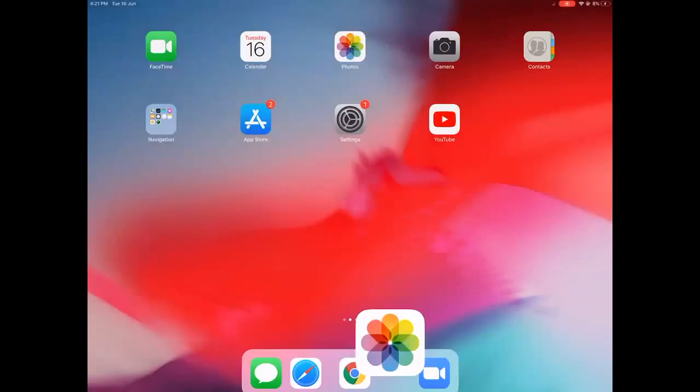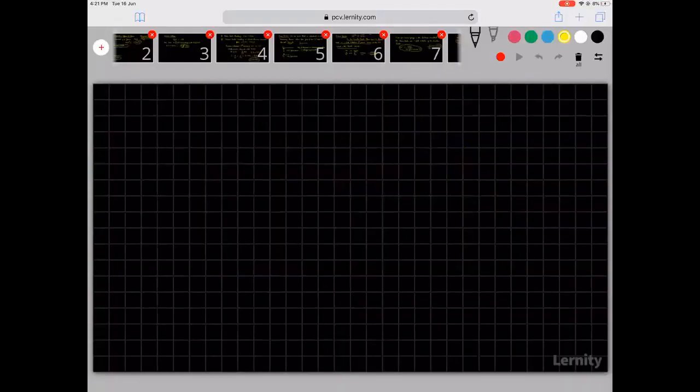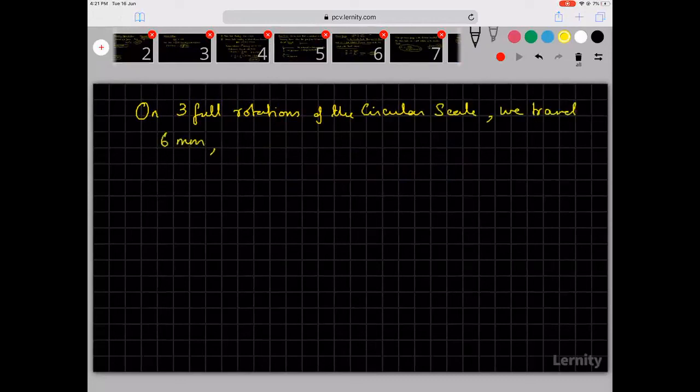Here is a question. Suppose on 3 full rotations of the circular scale, we travel 6 millimeters. One, what is the pitch?